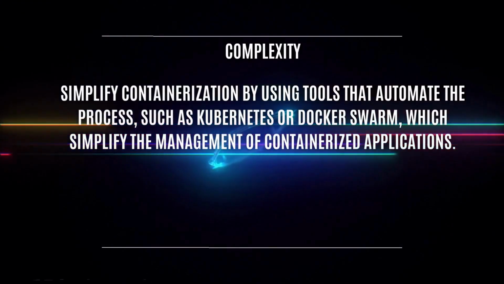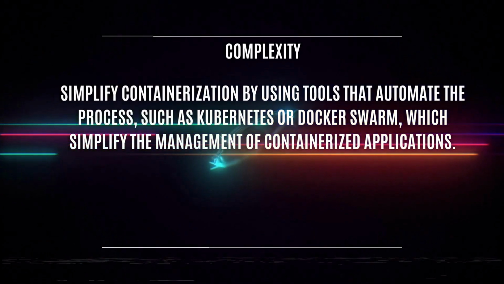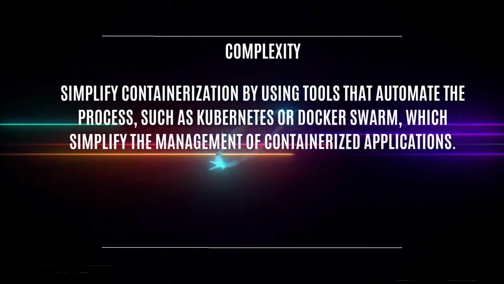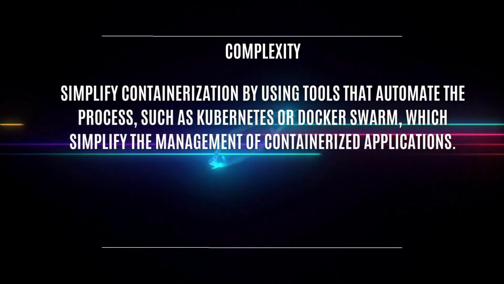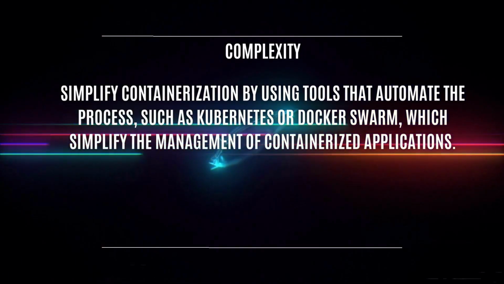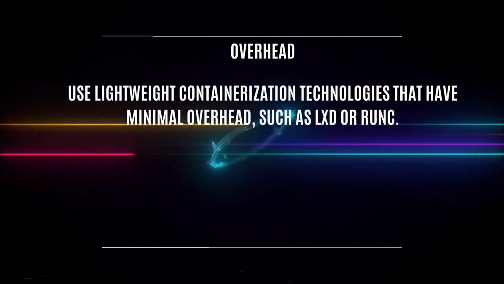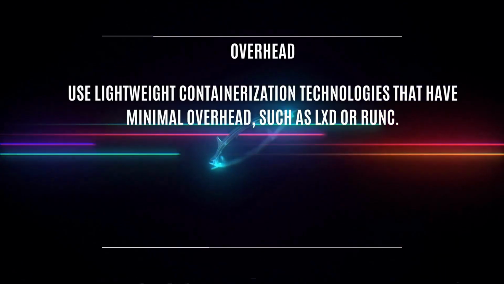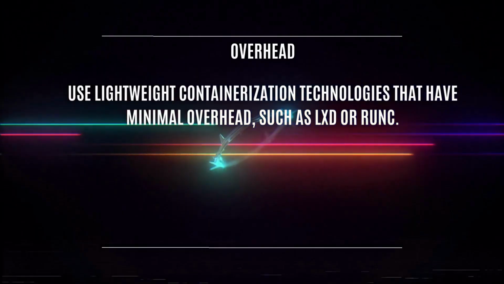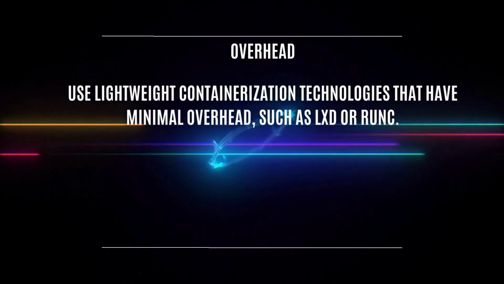What's the complexity? Okay, the complexity. Docker can be complex to set up and maintain, especially for large, more complex applications. So how can you overcome this one? Simplify the containerization by using tools that automate the process, such as Kubernetes and Docker Swarm, which simplify the management of containerized applications. Overhead. Docker containers can come with additional overhead, which can negatively impact application performance. So how do you overcome it? Use lightweight containerization technology that has minimal overhead, such as LXD, runC, and all those things.